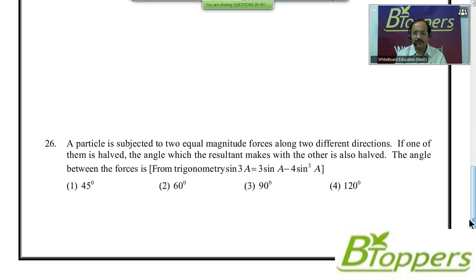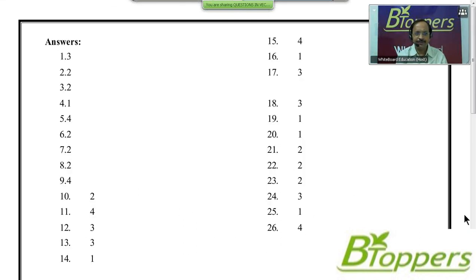Next, I am going to show you the answers for all these 26 questions so that you can check up your working, check up where you have gone wrong. But I will be discussing the solutions of these problems only in my next class, not in the present class. Those students who could solve all the questions and those who don't need any explanation for any one of the 26 questions, they can skip the next class, then they can directly go to the other class. Come and look at the answers of these questions. So answers are shown on the screen.